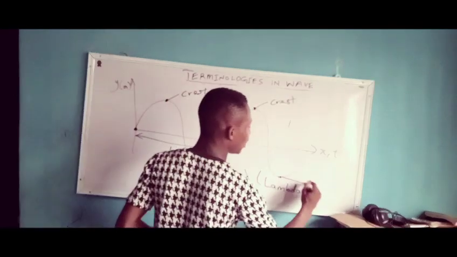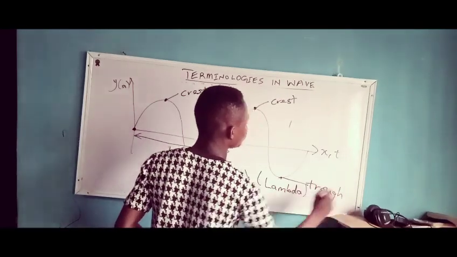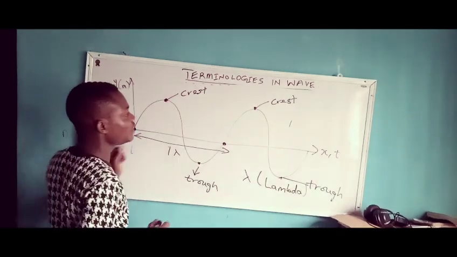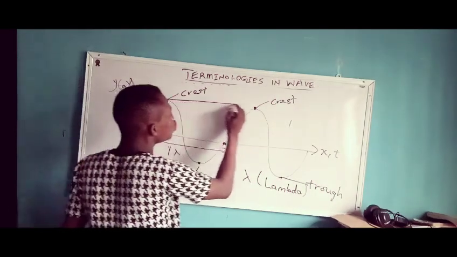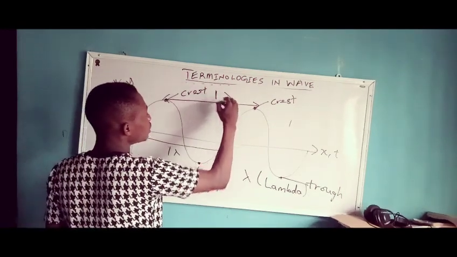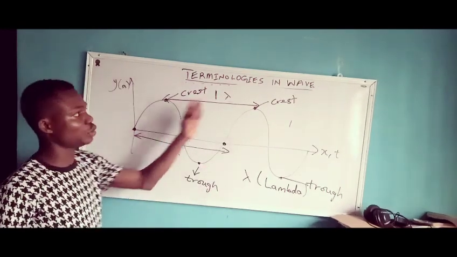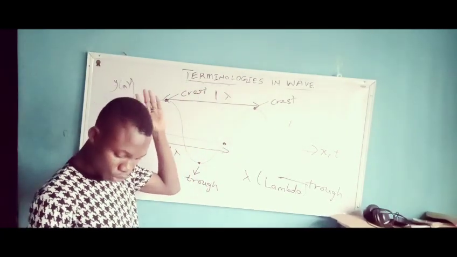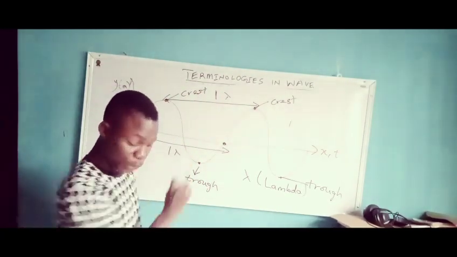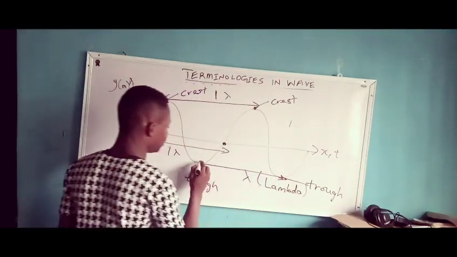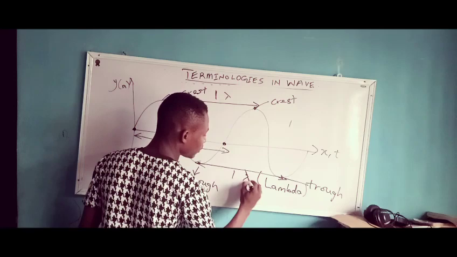Same thing with this place, you have your trough. It is said that the successive distance between two crests is also one wavelength. The distance between two successive crests or two successive troughs. So this place and this place can also be your one lambda.